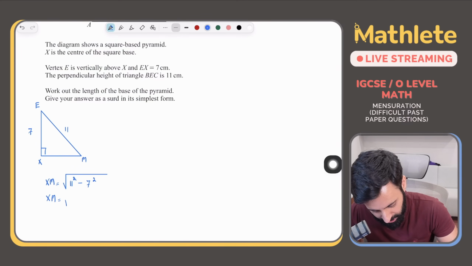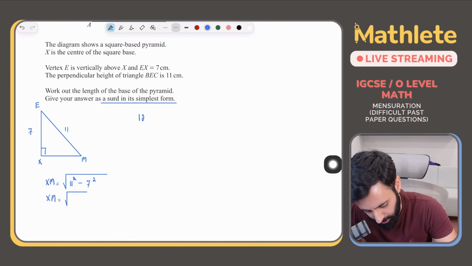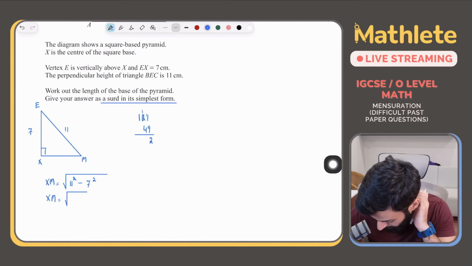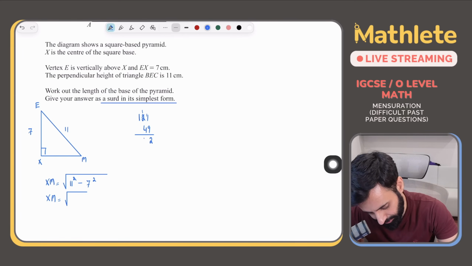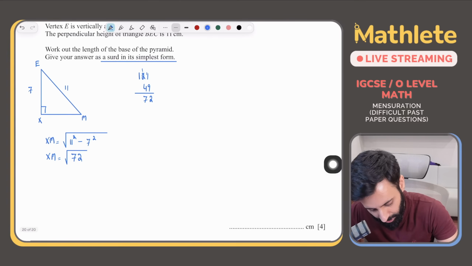So remember, this is paper 1, so no calculator, okay? And the question says give your answer as a surd in its simplest form. So 11 squared is 121, 7 squared is 49. Let's subtract, see what do we get. So let's bring this down by 1. 11 minus 9 is equals to 2. 11 minus 4, what's that equal to? That's equal to 7. I say yeah? Yeah, that's 7. So that means xm is equals to 72.